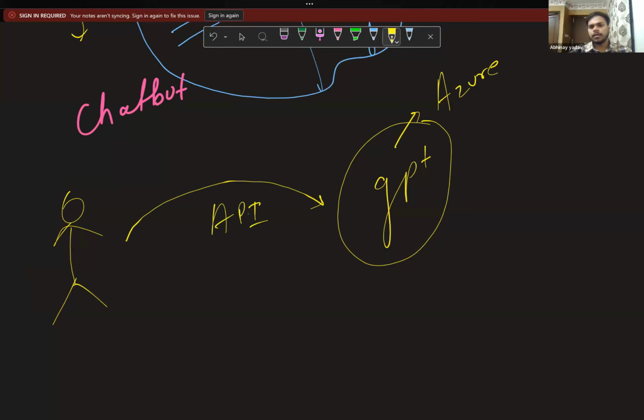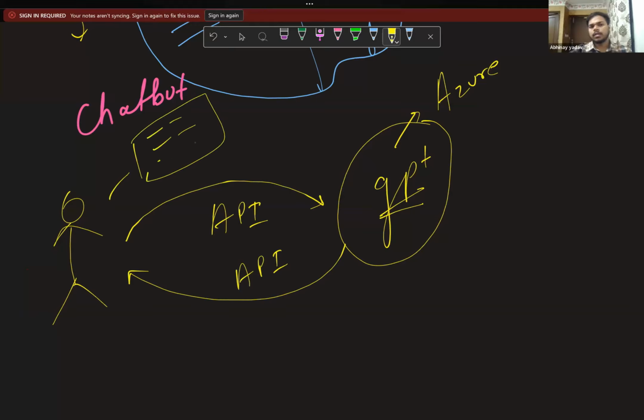And the GPT will do the reasoning. GPT is just like a brain. See what our brain actually does: you give the information, it does the reasoning, it understands. Once it is able to do the understanding and the reasoning over the GPT, the API will carry back the response and give it to the end user. And this is how we actually see the result.